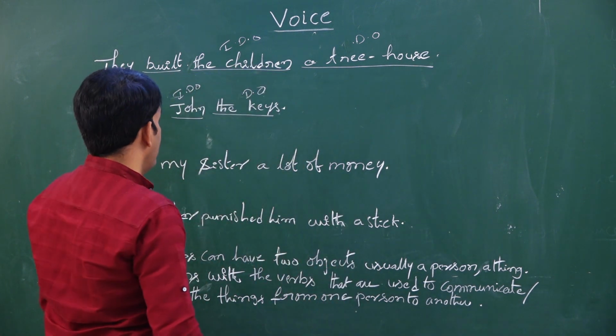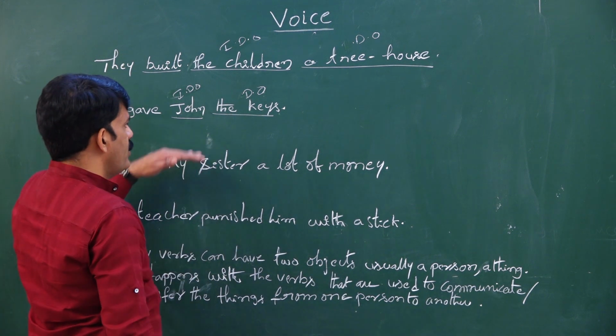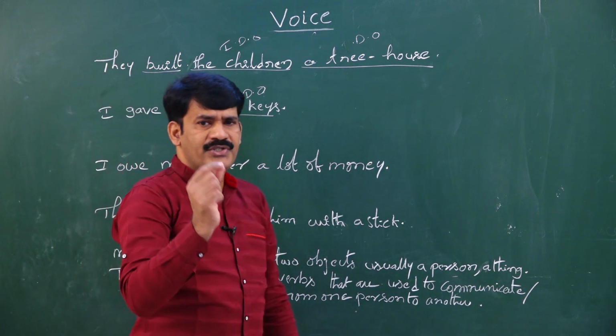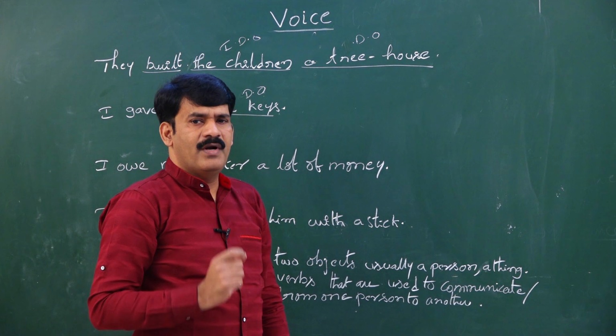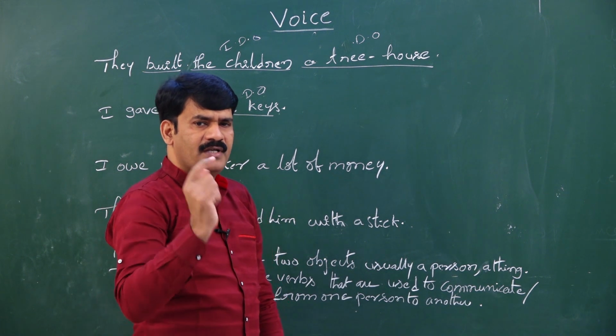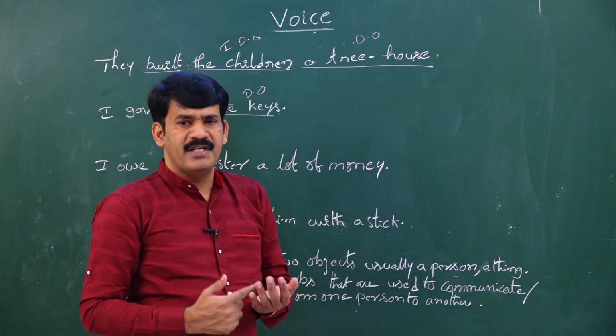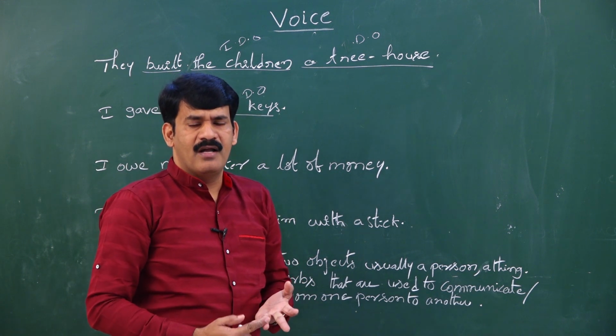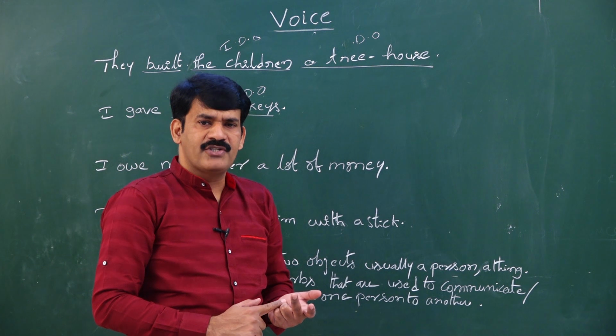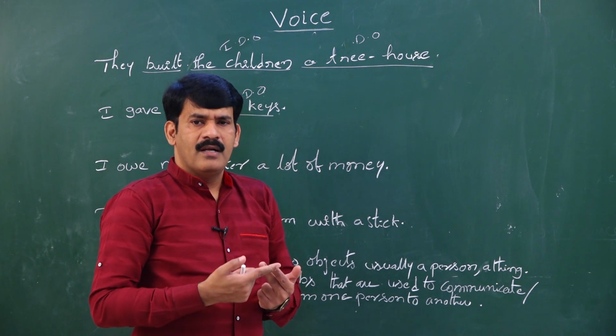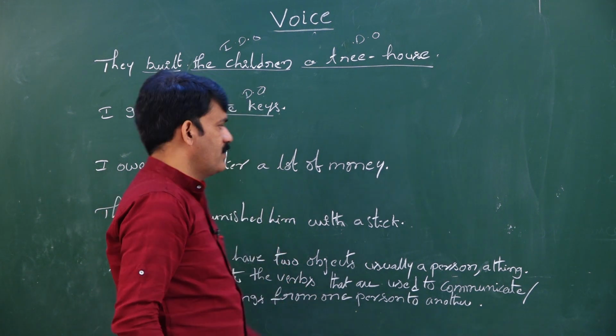When two objects are there, my dear children, before you start converting the sentence, you identify what is direct object and what is indirect object. Direct objects are nothing but the things. Indirect objects are the people in the place of object.